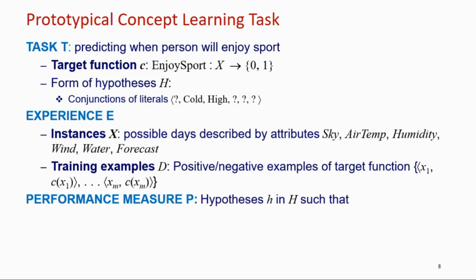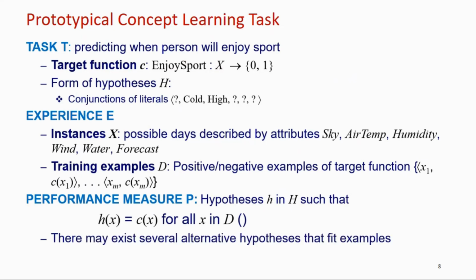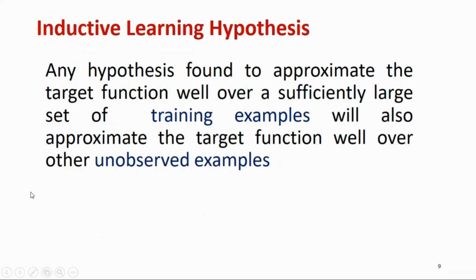Then the performance measure. As per the machine learning algorithm, these 3 things are very important. We know what machine learning is. So the performance measure P here is the hypothesis H in the hypothesis space capital H, such that H of X must be C of X for all X in D. This is the measure. So there may exist several alternative hypotheses that fit the examples. But by the search strategy, we have to find the best fit.